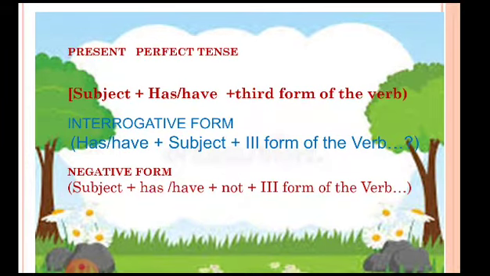Let us go for the present perfect tense. We have subject plus has or have plus the third form of the verb. When we talk about the interrogative form, we have has or have before the subject. So, has or have plus subject plus the third form of the verb. In negative form, we have subject plus has or have plus not plus the third form of the verb.